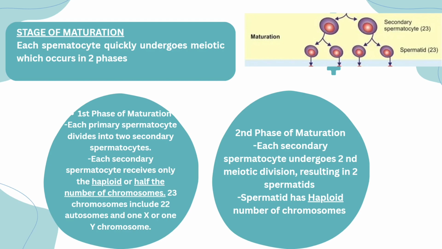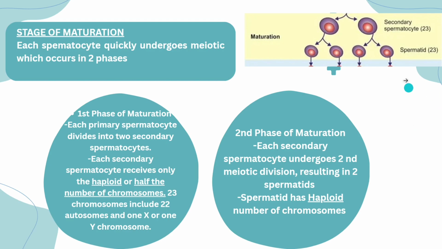Here each primary spermatocyte quickly undergoes meiotic division, which occurs in two phases. That is, the stage of maturation is divided into the first phase of maturation and the second phase of maturation. In the first phase of maturation, each primary spermatocyte divides into two secondary spermatocytes.